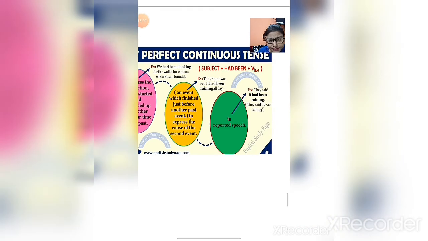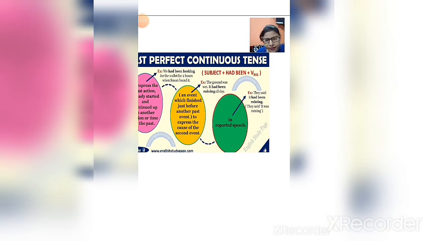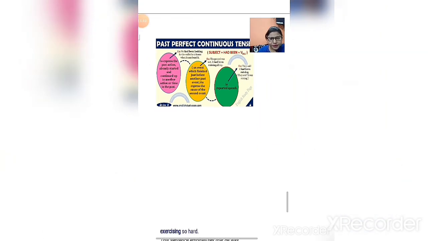And it is also used for an event which finished just before another past event, to express the cause of the second event, as that also explained. The ground was wet, it had been raining all day, so due to raining all day the ground was wet, there was a cause. And also it is used in reported speech, they said it had been raining. So those were the uses of past perfect continuous tense.